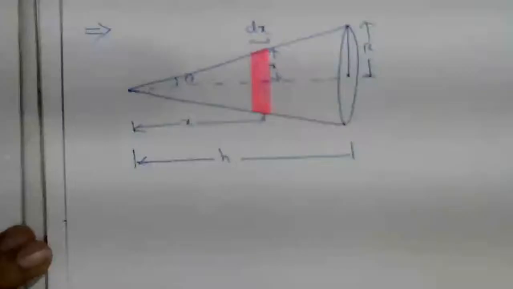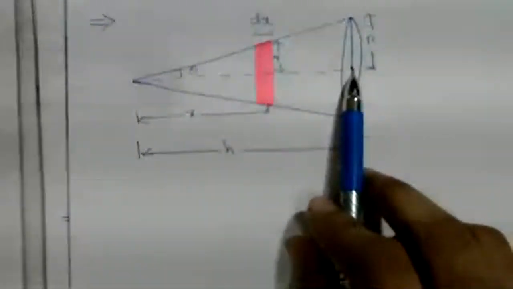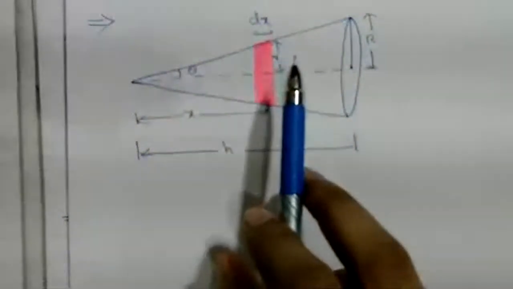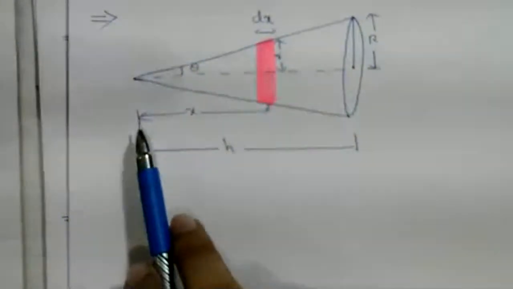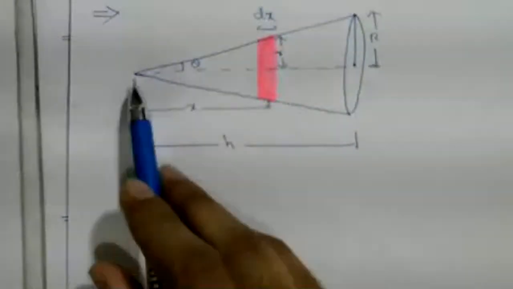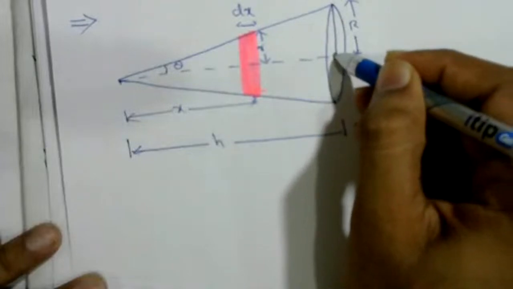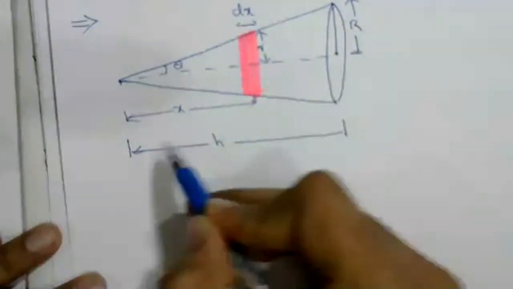One example I'll derive here. I started directly with a given formula, but here I'll derive it. See, this is a cone, a solid cone. From the vertex one formula I said, from the base one formula I said, from the base h by 4, from the vertex 3h by 4, I derived that one, correct. So this one I'll derive here. What is the position of the center of mass from the vertex? Here the radius of this cone is capital R and the height is h.